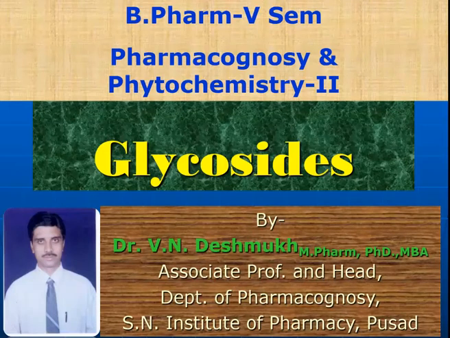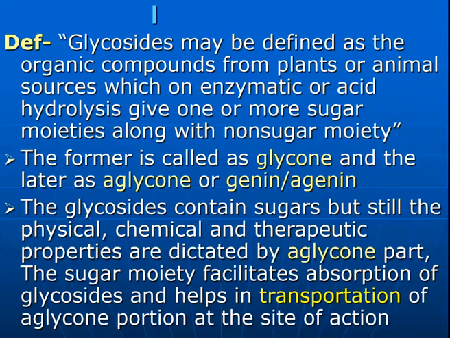Today we will study about the glycosides, one of the secondary metabolites present in the plants, which is used therapeutically. You have to study this in your 5th semester Pharmacognosy and Phytochemistry 2, in Unit 2. So what are the glycosides?